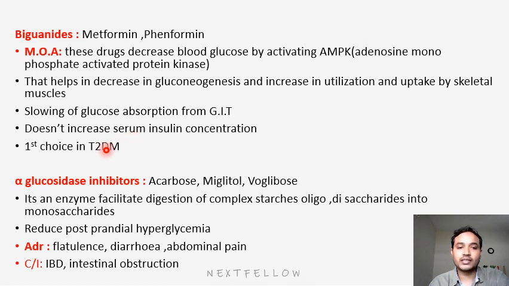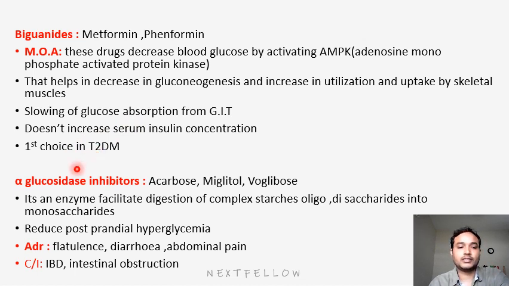That's why these are the first choice in diabetes mellitus, because of three mechanisms: decreasing gluconeogenesis, meaning less production of glucose; enhancing glucose uptake; and decreasing absorption from the gut. Inflow is decreased, production is decreased, and they use more of the available glucose, so the final result is reduced glucose level in the body. That's why these are the first choice in type 2 diabetes mellitus.